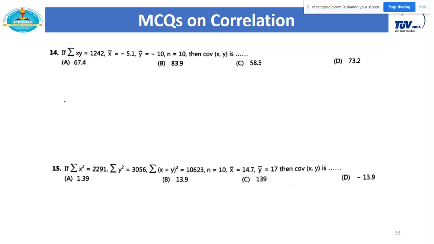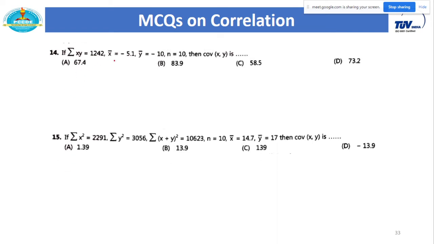Summation of xy is given. X bar is given, y bar is given, n is given. We have to calculate covariance of xy. So what is the formula for covariance of xy? I have given the simplified formula: 1 by n summation of xi yi, this is in one bracket, minus product of their mean.